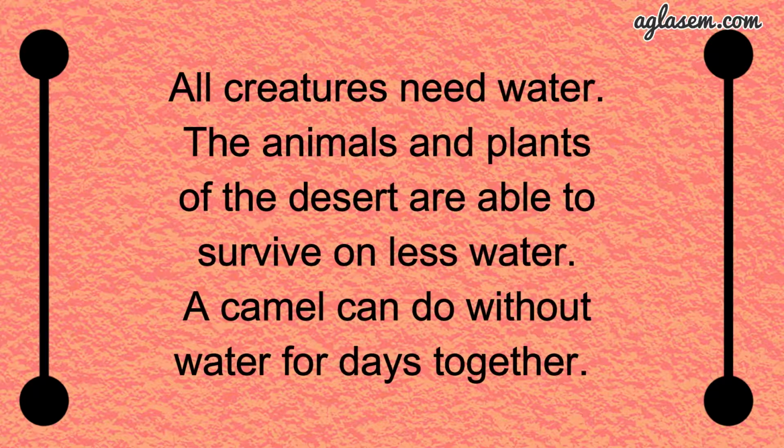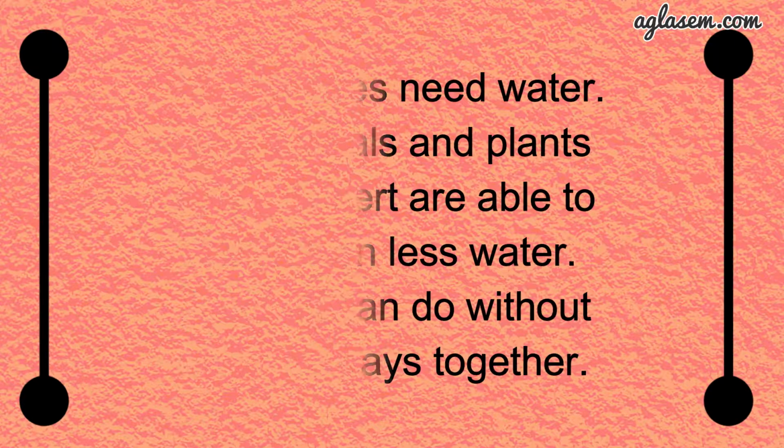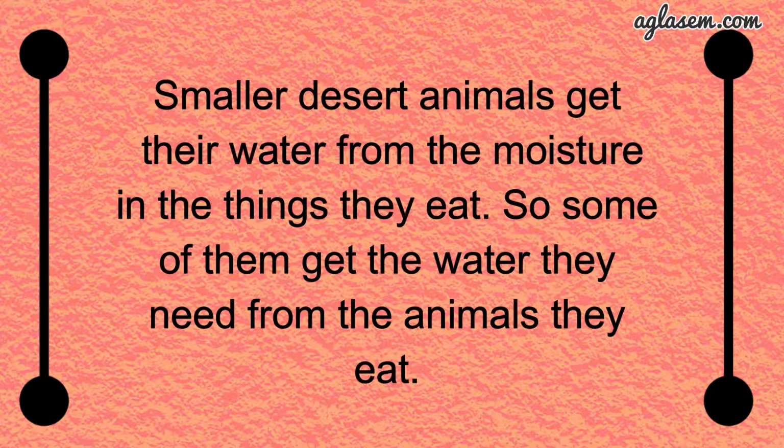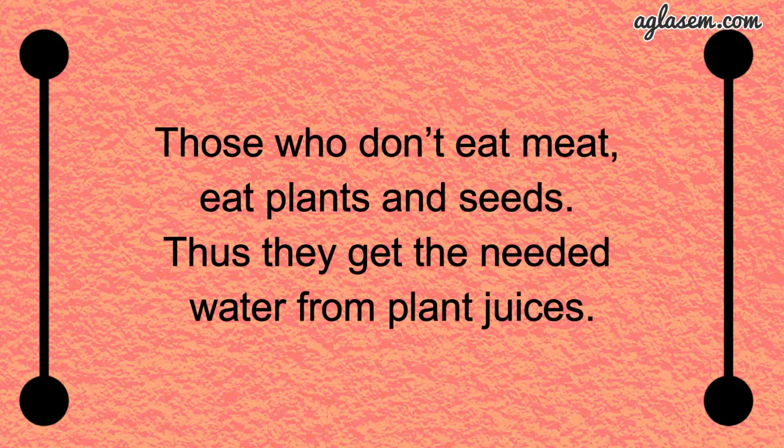All creatures need water. The animals and the plants of the desert are able to survive on less water. A camel can do without water for days together. The reason is that a camel can drink a lot of water at one time, so it retains the water it drinks for a long time. Smaller desert animals get their water from the moisture in the things they eat. Some of them get the water they need from the animals they eat. Those who don't eat meat eat plants and seeds. They get the needed water from plants' juices.